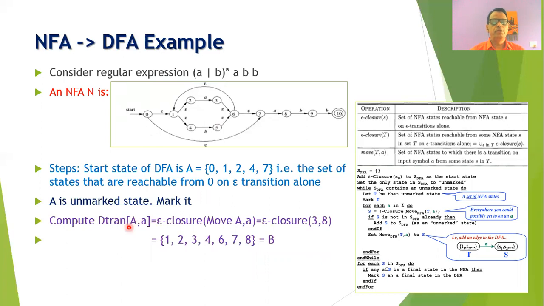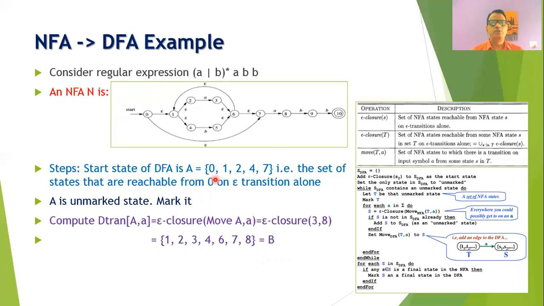Now, we will compute DTran of A comma a, which is nothing but epsilon closure of move(A, a). Initially we will compute move(A, a). That is, we will see from the different states of A how many states we can reach on the input symbol a.